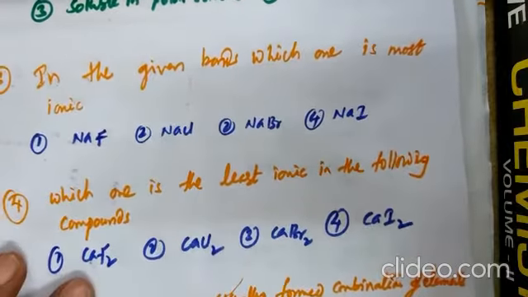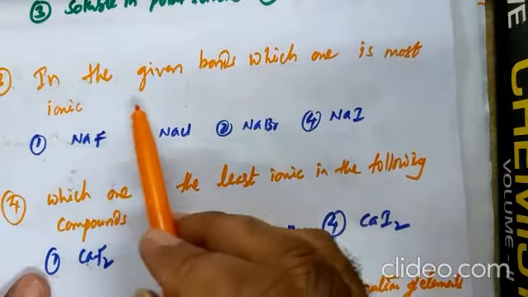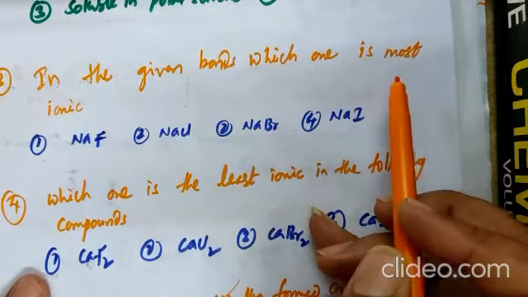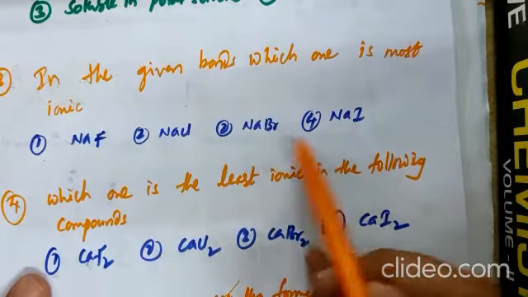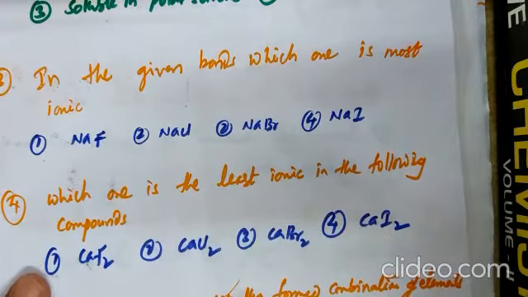Now you can find simply the correct answer in the given bond. Which one is most ionic? NaF, NaCl, NaBr, NaI. The correct option is what? NaF.